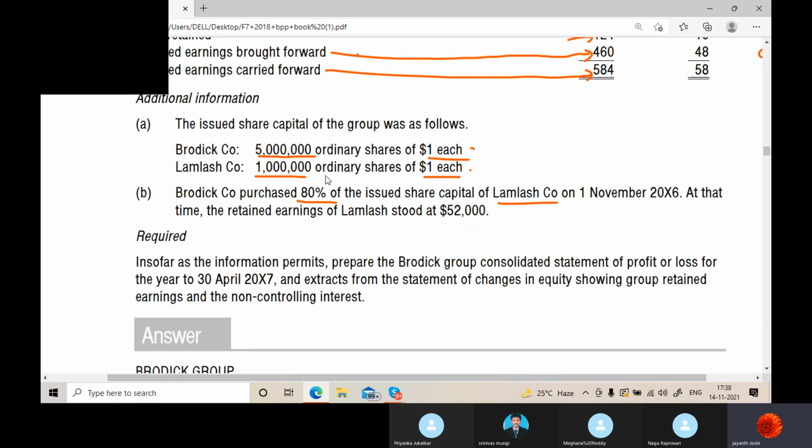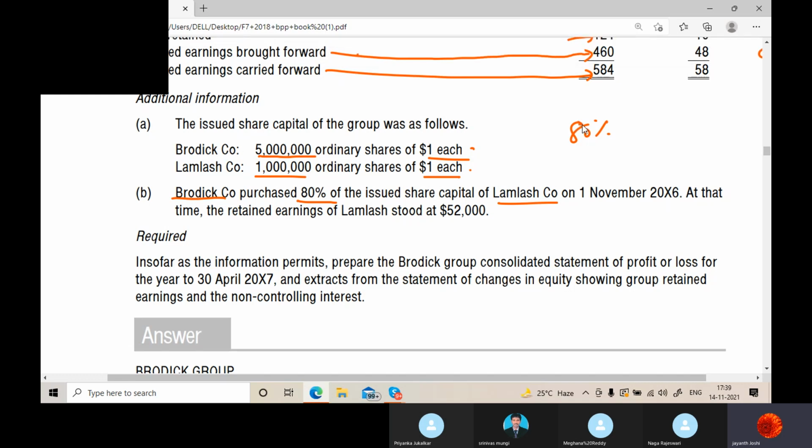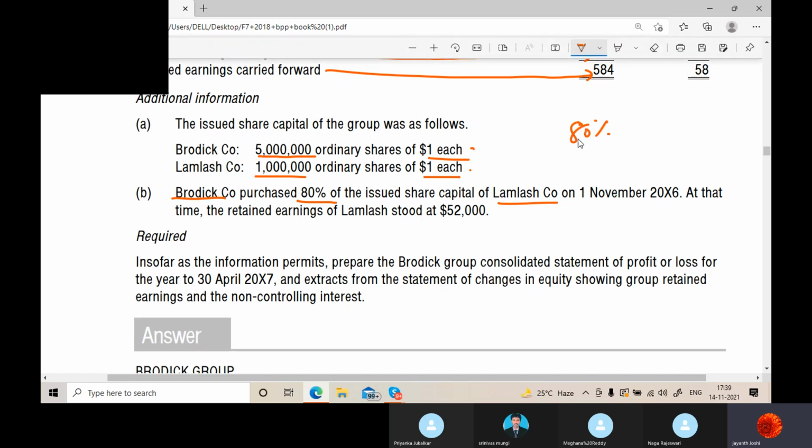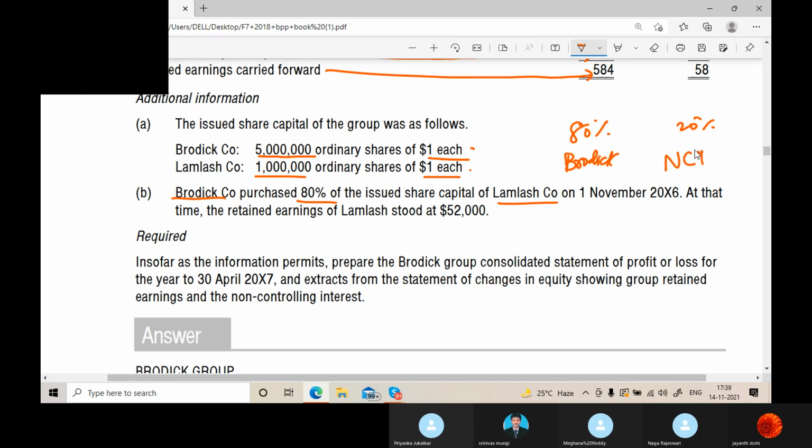So who is the majority shareholder here? Broderick, the parent. So parent has 80%. So this is a partly acquired subsidiary company, not a fully acquired subsidiary. Partly acquired in the sense 80% is with Broderick and the 20% is with NCI.